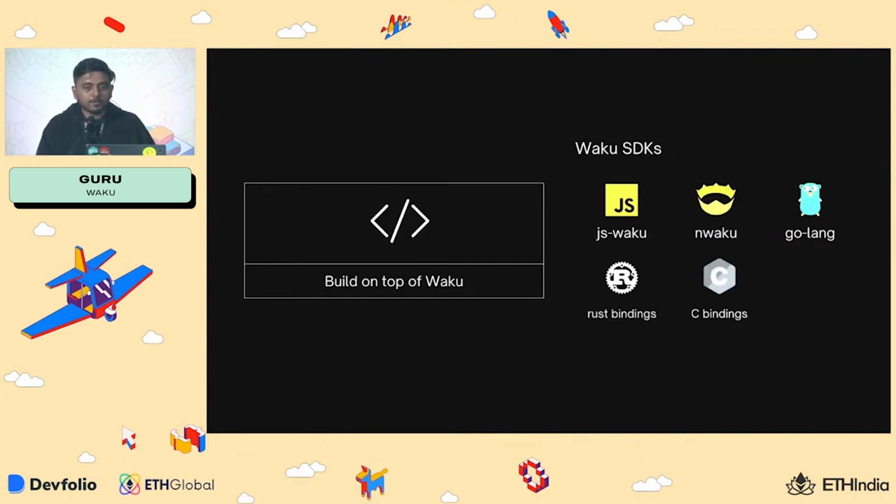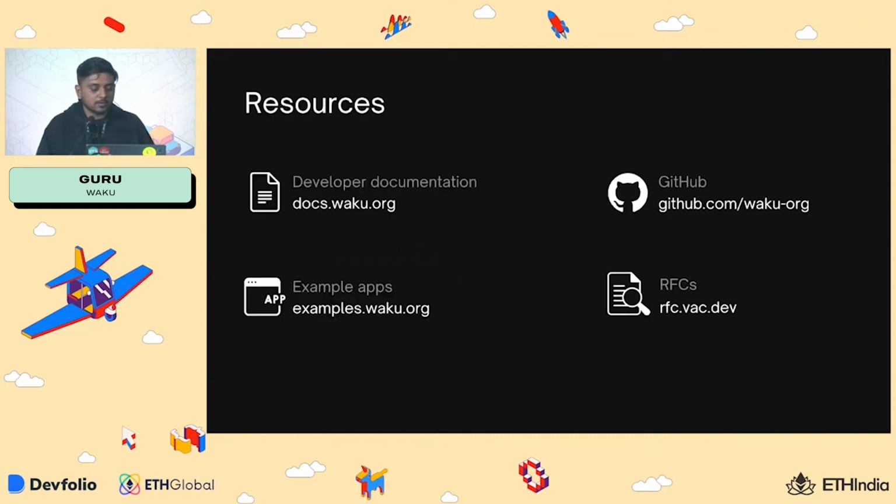And building on top of Waku is where we focus for hackathons. So we have different Waku SDKs like JS Waku, which is our JavaScript implementation, nWaku, which is a Nim implementation, and a Golang implementation. We also have Rust bindings and C bindings. So yeah, coming to the resources, we have developer documentation at docs.waku.org.